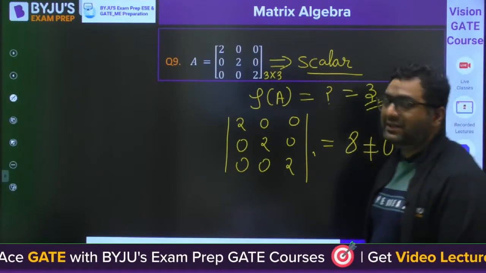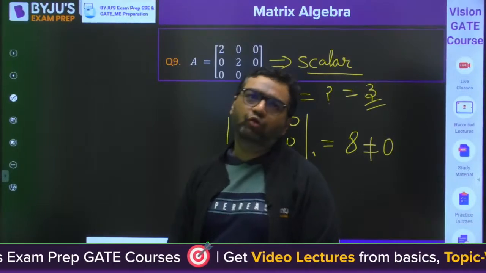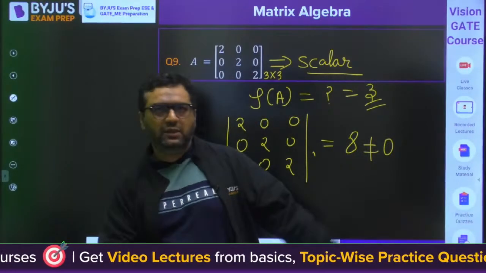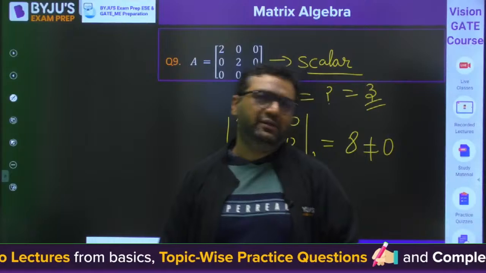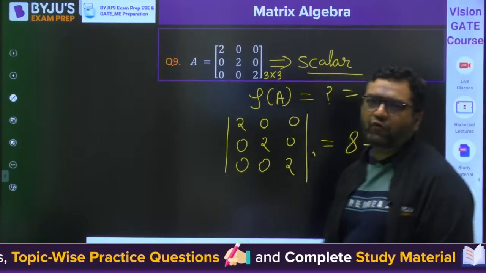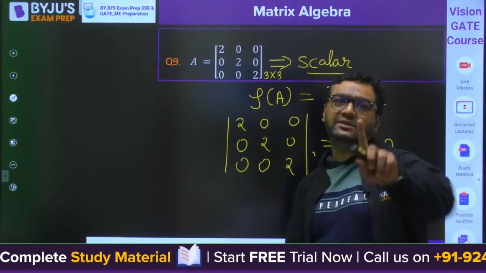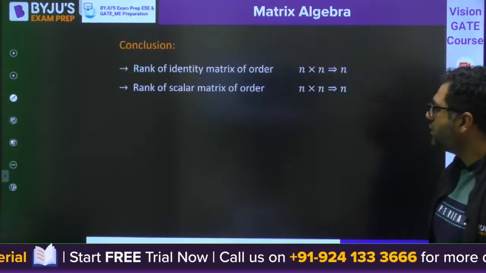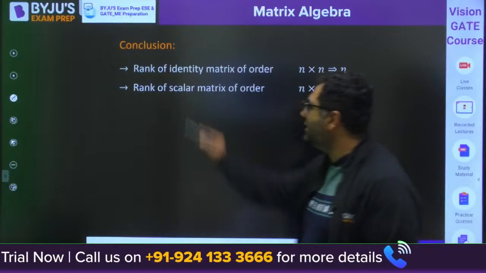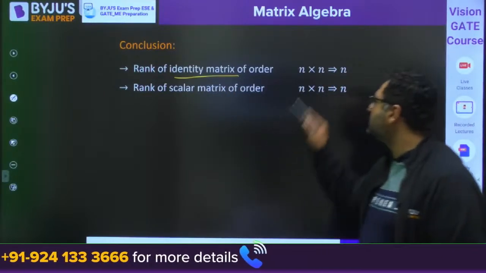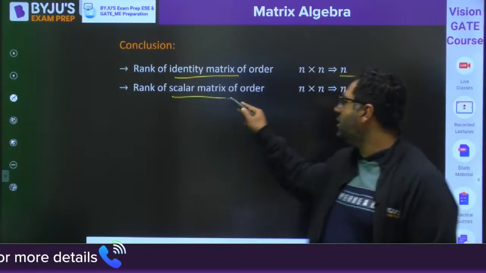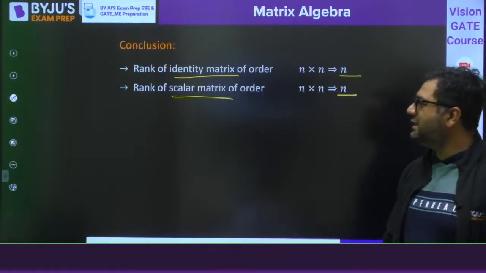So my dear, once again I would like to point out here: if you have a scalar matrix, then also its order is going to be its rank. The types of matrix I already taught you in the first session of matrix. So my dear, the conclusion is the rank of an identity matrix is n, and the rank of a scalar matrix is n.